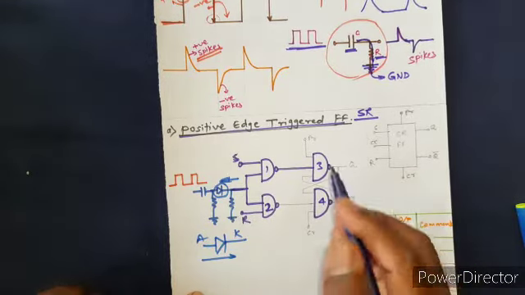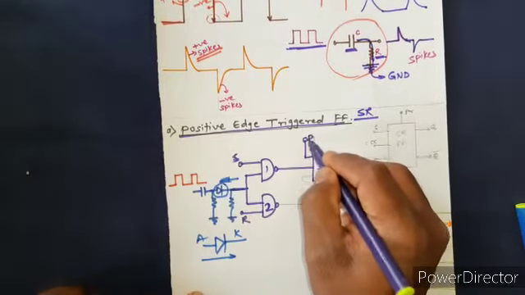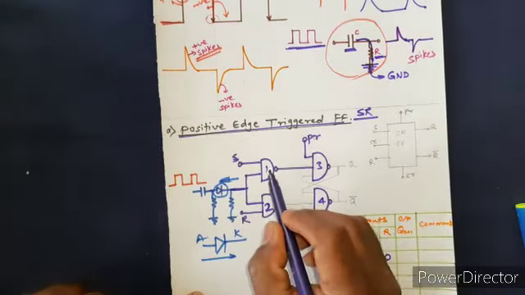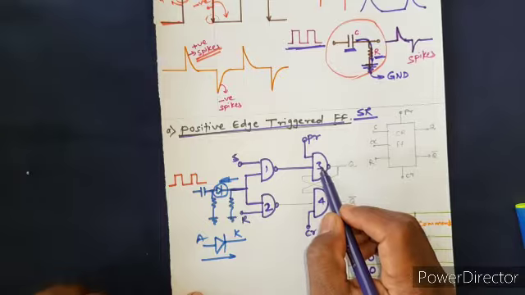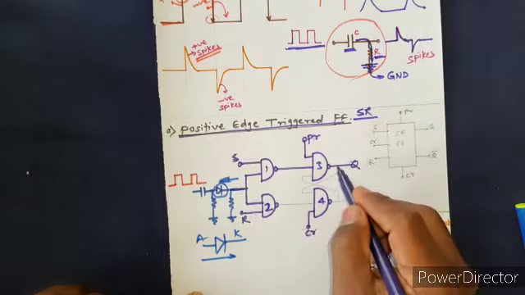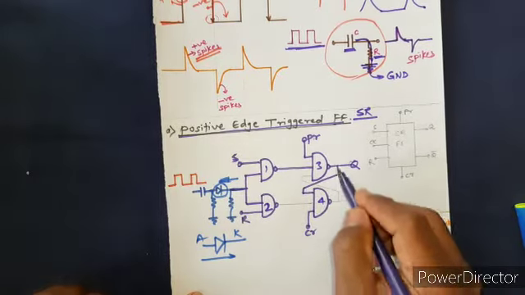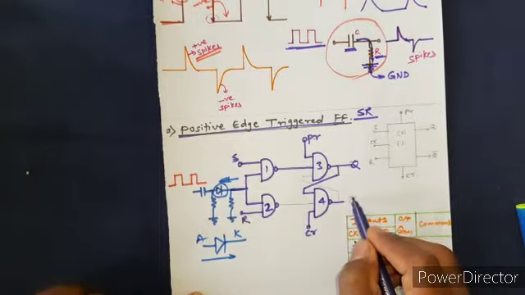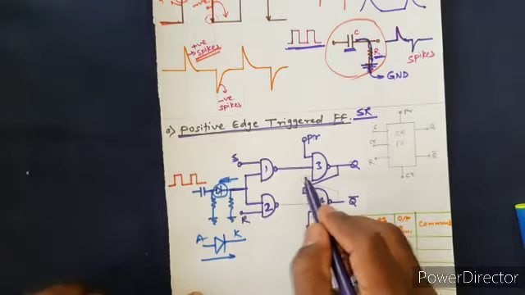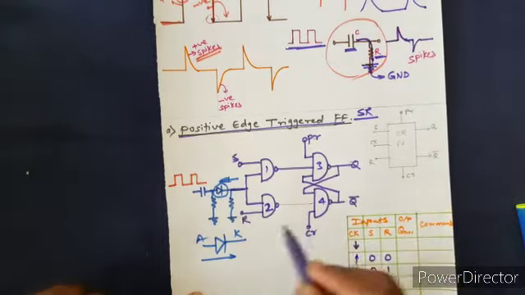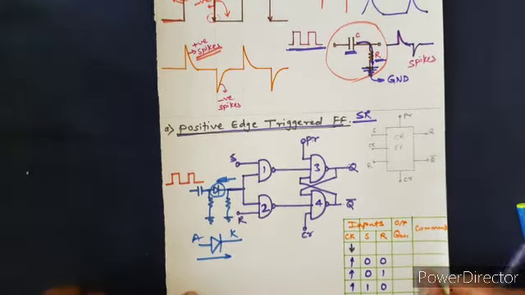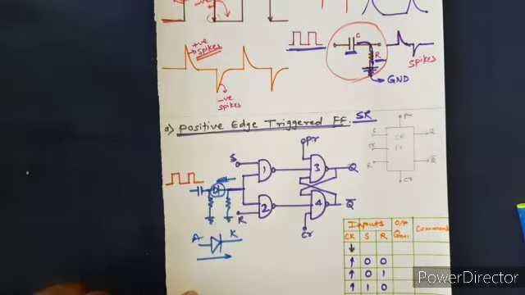Yes, NAND gate. Okay, we have this preset and we have this clear. Then the output of gate 1 is connected as an input to gate 3, and you can see the output of gate 3 is Q, which is the normal output, given as an input to gate 4, right? And the output of gate 4 is Q bar, which is the inverted output. Now that is given as an input to gate 3. Okay, this is a very simple circuit of a positive edge triggered SR flip-flop.